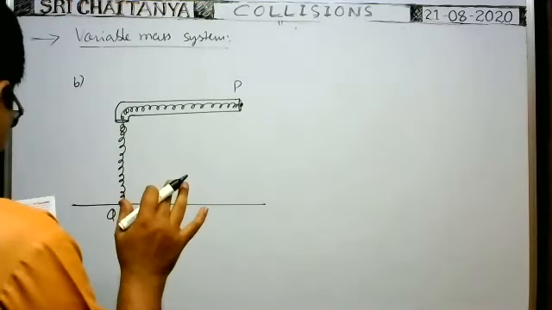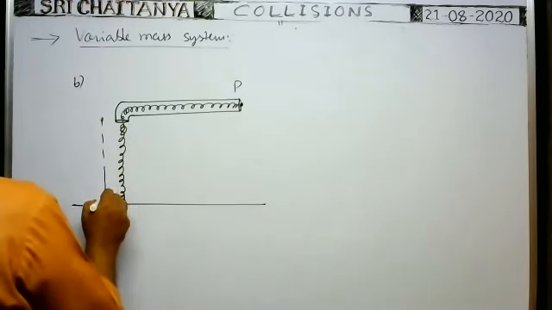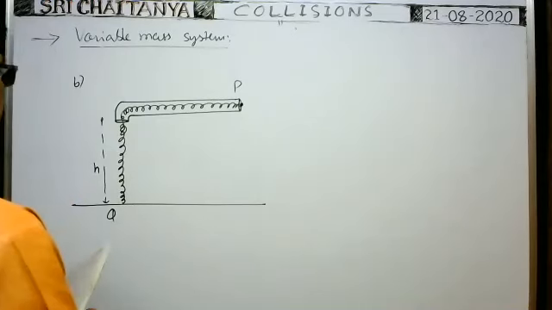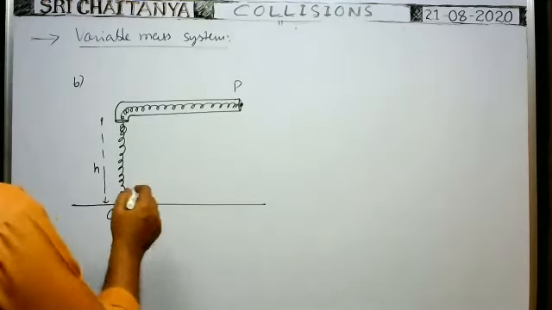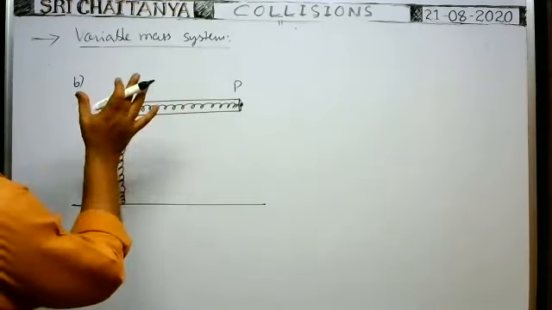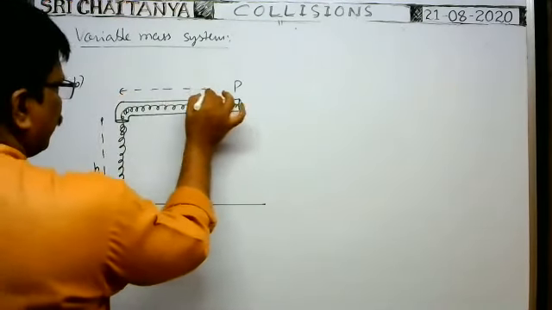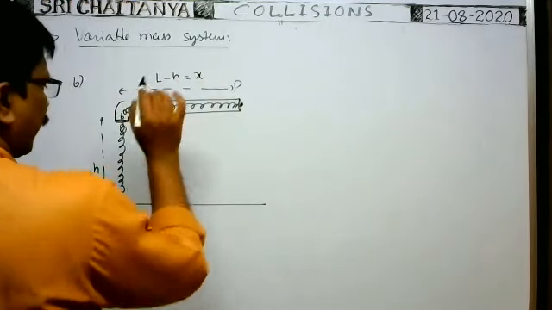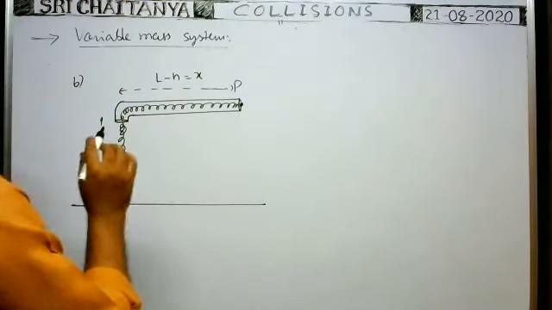The chain is kept initially in such a way. The vertical length of the chain is equal to small h. The total length of the chain is capital L. If this length of the chain is h, then the remaining length is L minus h, which is equal to x.